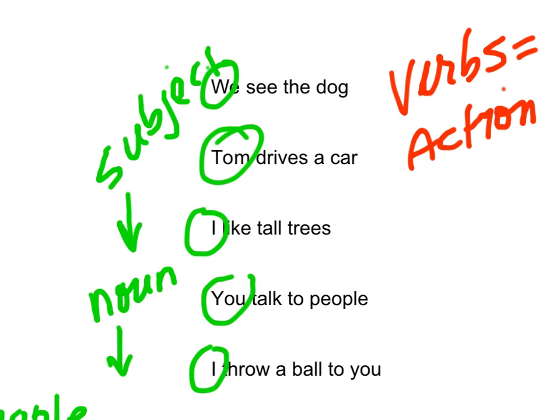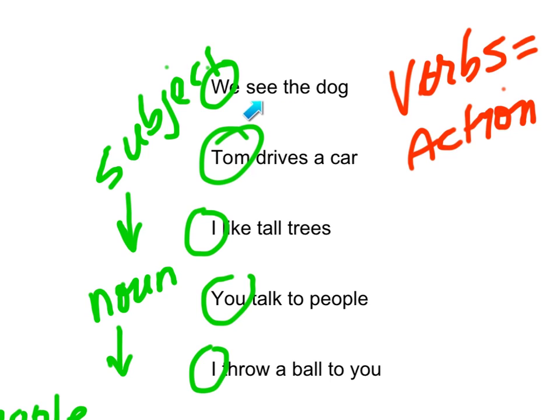The final two things we're going to talk about, and again, these are very simple sentences, but you're going to understand how this helps us when we start talking about the way to build simple German sentences. The next thing is direct objects. A direct object is something that is receiving the action.